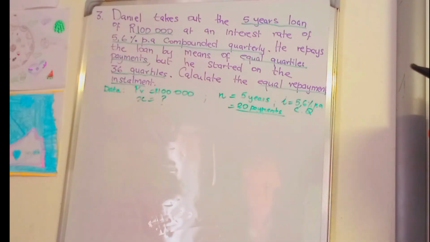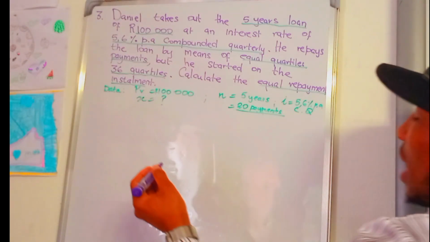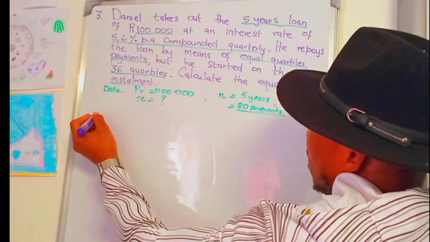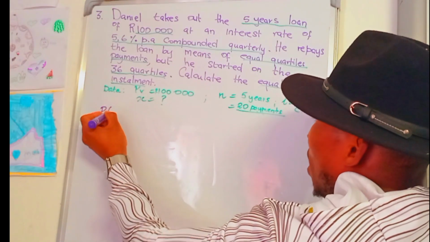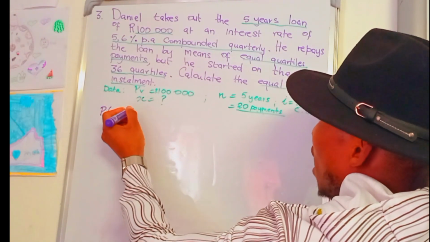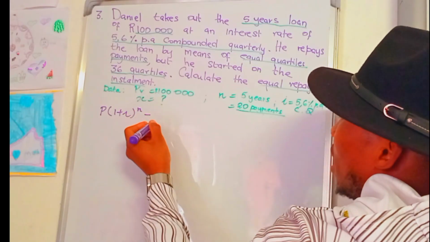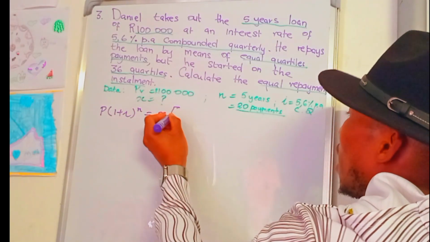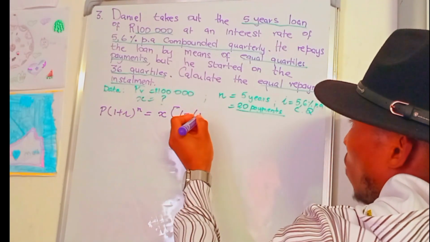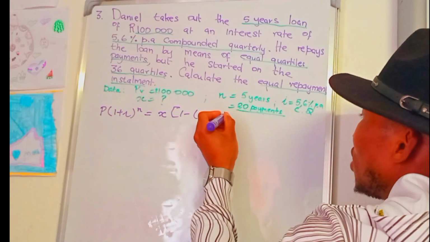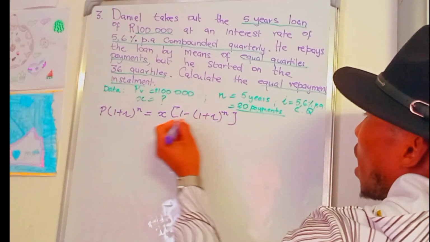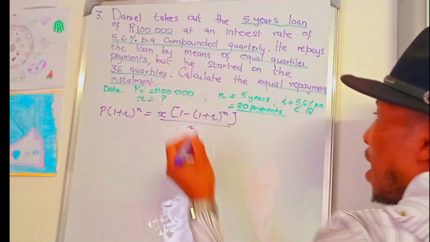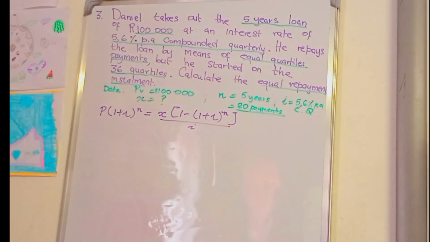When I talk about missing payments, we normally have this formula: PV times (1 plus i) raised to negative n equals X times (1 minus (1 plus i) raised to negative n close bracket) all over i. We use this formula only if someone owes the bank and has missing payments.